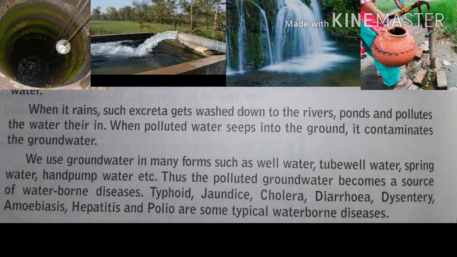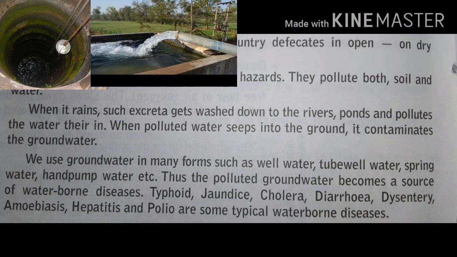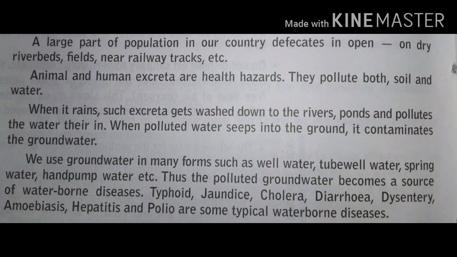Typhoid, jaundice, cholera, diarrhea, dysentery, amoebiasis, hepatitis, and polio are some typical waterborne diseases. Now, what was the reason behind it? When human waste gets mixed with rainwater, and that rainwater mixes directly with the groundwater, and when we use that groundwater, our body directly comes in contact with the waterborne disease.